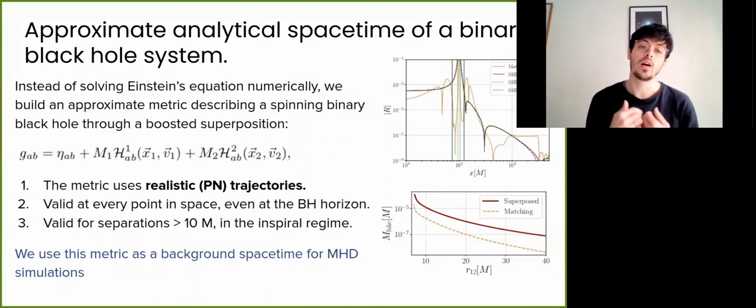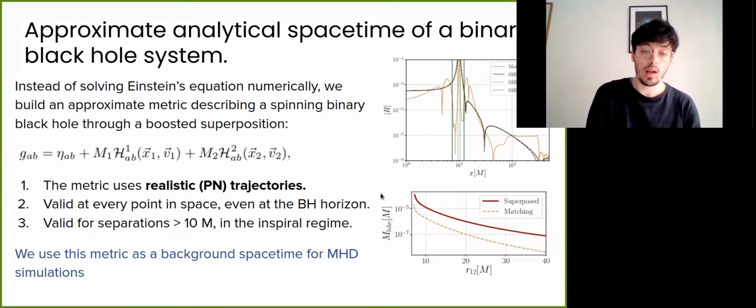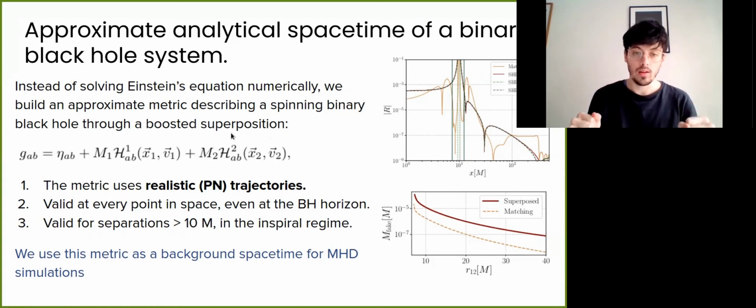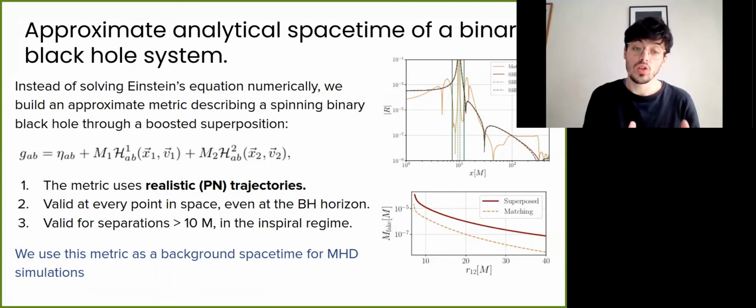As I said, instead of solving Einstein's equations, we built an approximated metric to describe a spinning binary black hole. And we do this by superposing two black hole terms in harmonic coordinates. And we implement a particular boost. So these two black holes are moving in inspiral orbit. We use post-Newtonian trajectories to describe this boost. And the important thing is that this metric is valid in every point in space, even near and inside the black hole horizon. But since the metric uses the post-Newtonian trajectories, the metric is only valid in the inspiral regime.